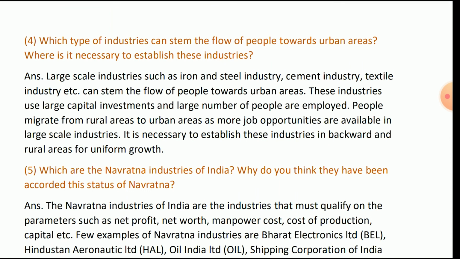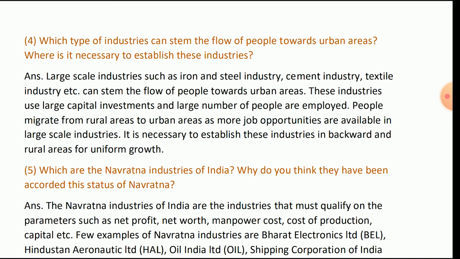These industries use large capital investment and large numbers of people are employed. People migrate from rural areas to urban areas as more job opportunities are available there. It is necessary to establish these industries in backward and rural areas for uniform growth.